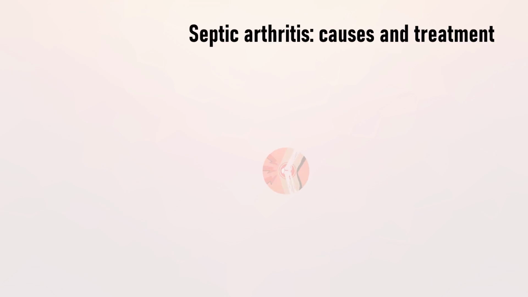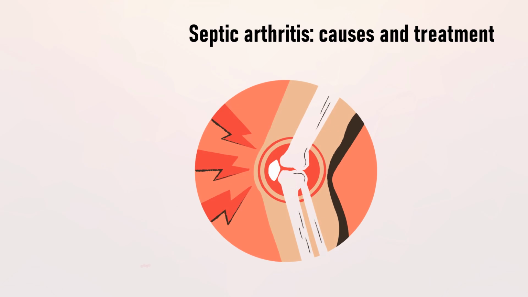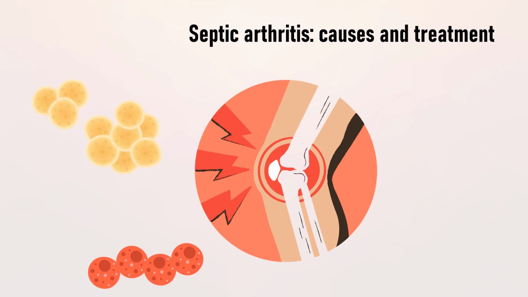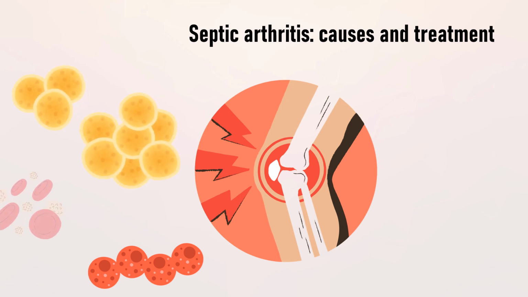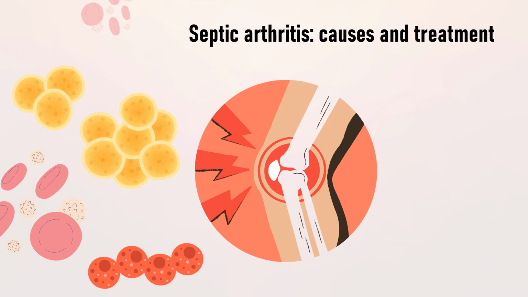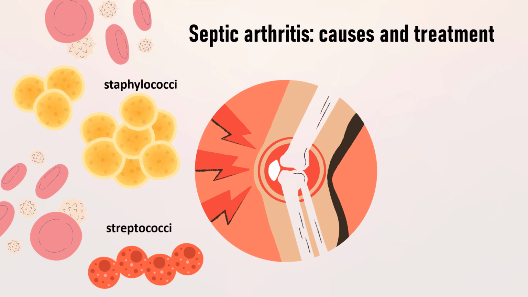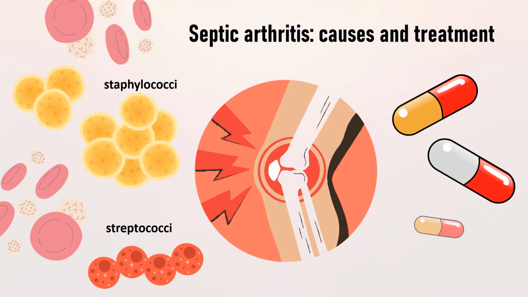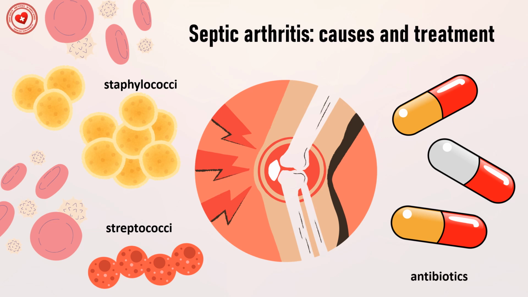The cause of septic arthritis is microbes that enter the joint through the blood from another source of infection, or accidentally through an open wound or surgical intervention on the joint. Most often, septic arthritis is caused by common infection agents, Staphylococcus and Streptococcus. Treatment of these types of arthritis consists of taking antibiotics. Therapy begins before the infection agent is identified because microbes can cause irreversible damage to bone and cartilage in just a few days. Then treatment is adjusted with the identification of the exact causative agent of the disease.